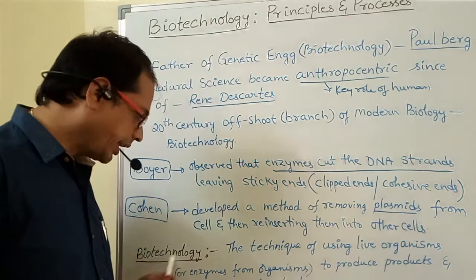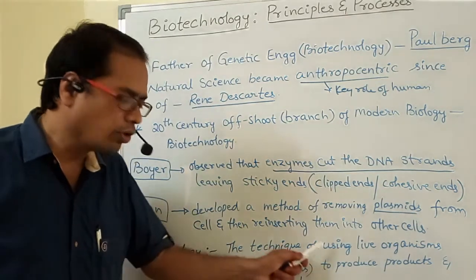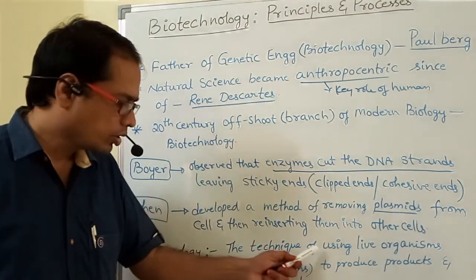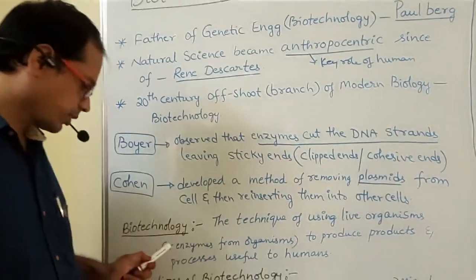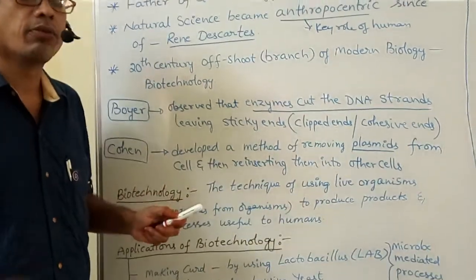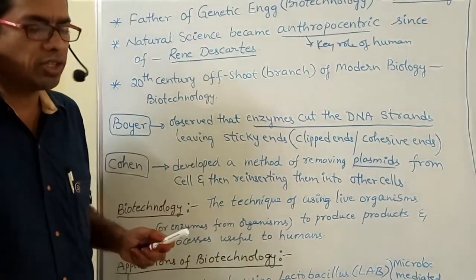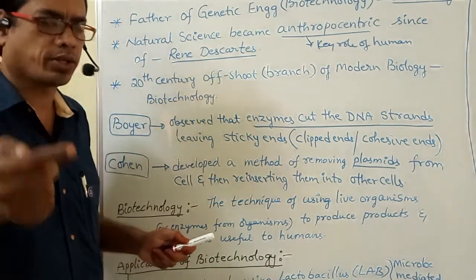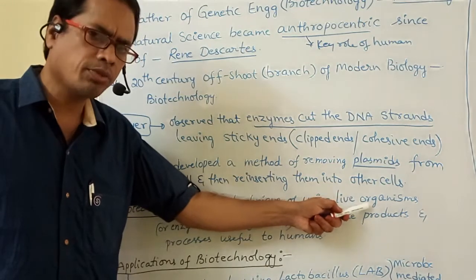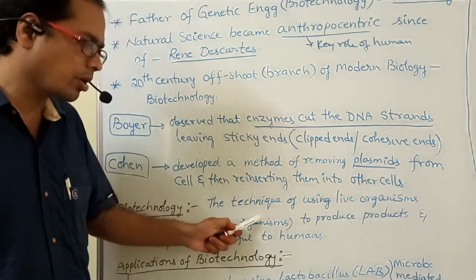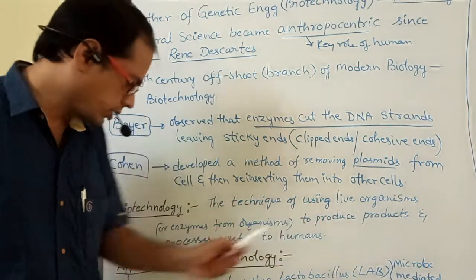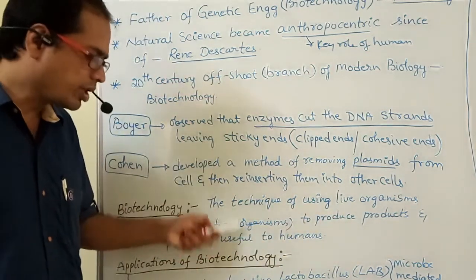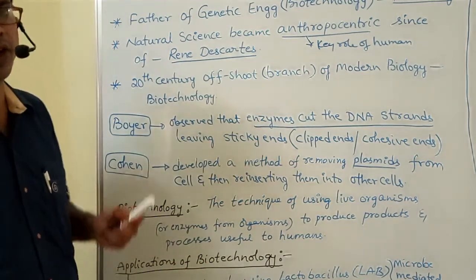Biotechnology means the technique of using live organisms. Don't say dead organisms. Using live organisms or enzymes from organisms, because some enzymes are also present in those organisms. Those enzymes are also useful to produce products. So organisms or enzymes from organisms are used to produce products and processes useful to humans. That branch is so called biotechnology.